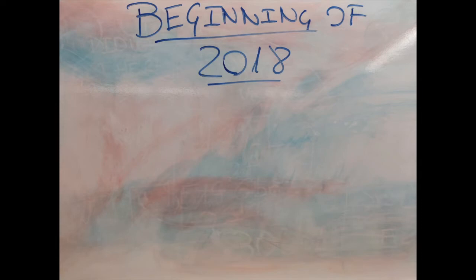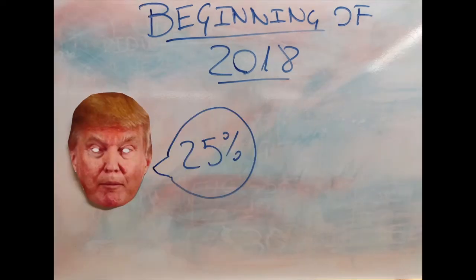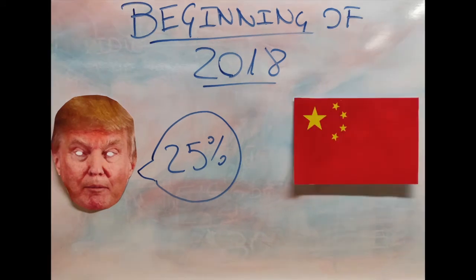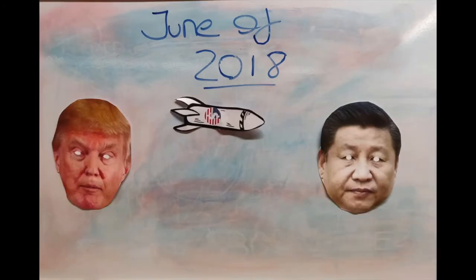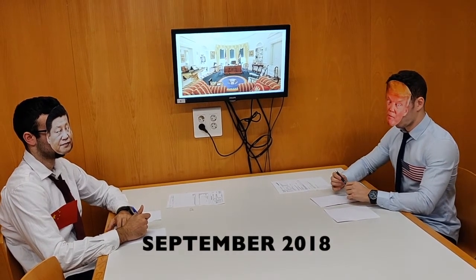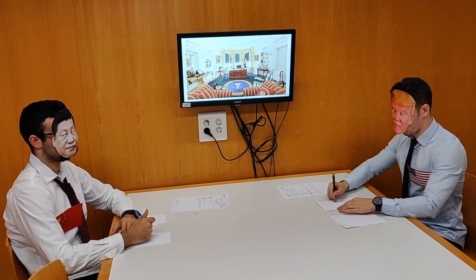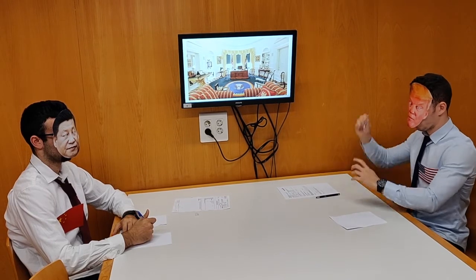At the beginning of 2018, the US President Donald Trump announced his intention of imposing a 25% tariff on Chinese products. In response to this, China presented tariffs on US steel and aluminum. This trade war actually started in June of 2018, when both sides imposed tariffs on the other country's products for a value of $34 billion. In September of 2018, President Trump increased the Chinese products tariff to 10% on $200 billion value of products.